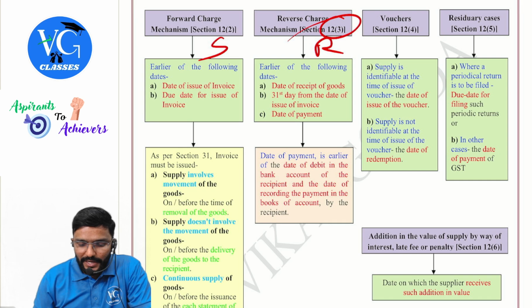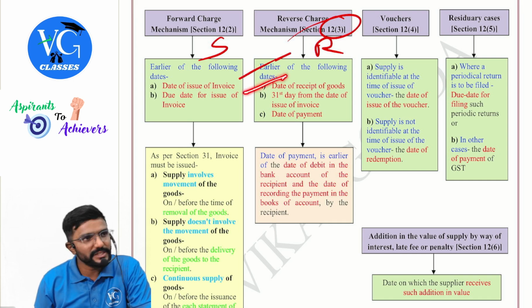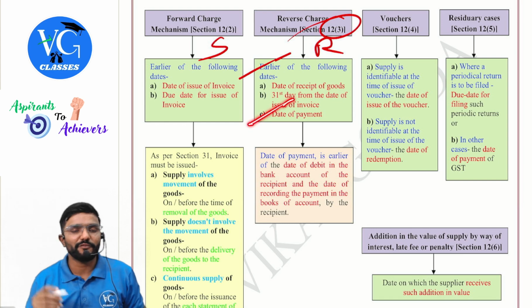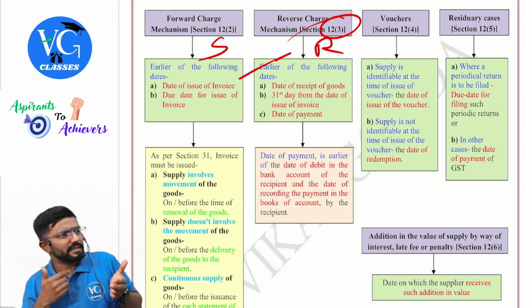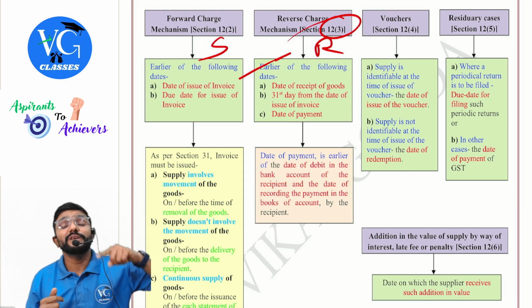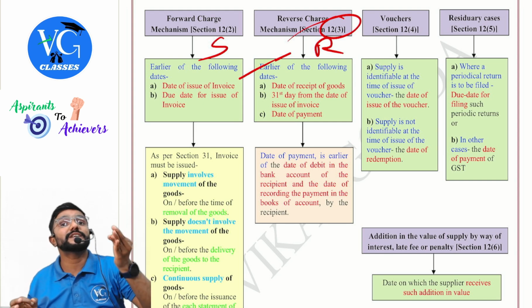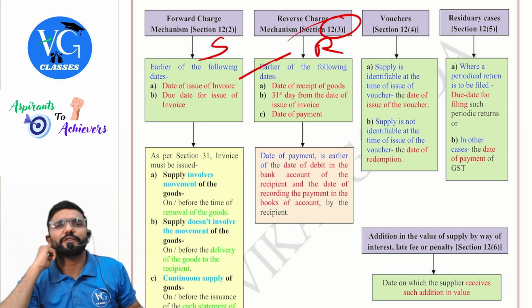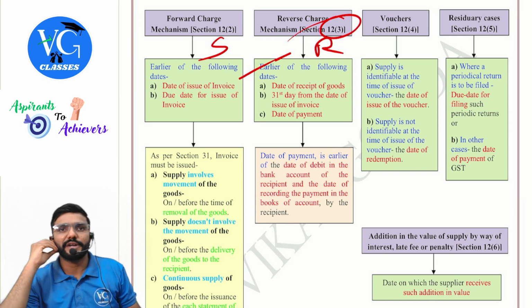Recipient point of view. Earlier of the following dates is the time of supply: date of receipt of goods, or 31st day from the date of issue of invoice, or date of payment. Guys, listen. Recipient will receive goods? Yes, take that date. Or who will issue invoice? Supplier. But supplier date we don't take it. 31st day. In the law they have given like this: date immediately following 30 days from the date of invoice, which means 31st day. 31st day you have to take.